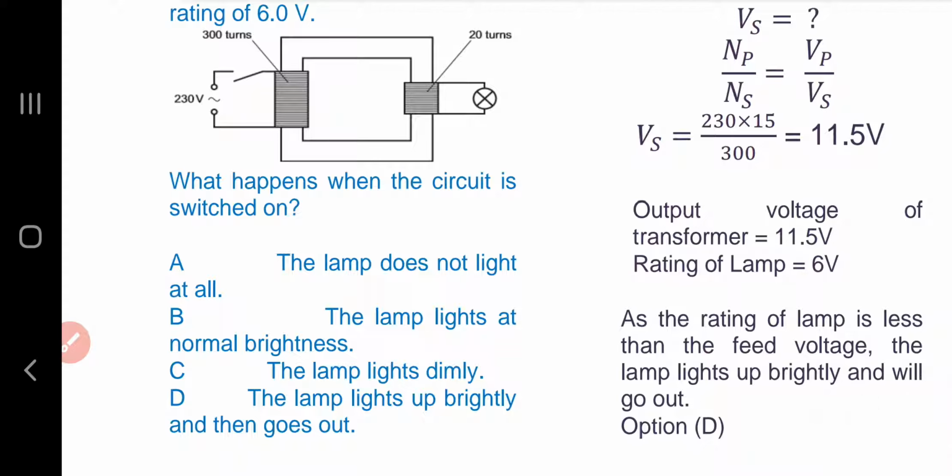Now the output voltage of the transformer as calculated is 11.5 volt, whereas the lamp which is connected to the output of the secondary has a rating of 6 volt. As the rating of the lamp is less than the feed voltage, or the feed voltage is greater than the rating of the lamp, the lamp initially lights up brightly and then will go out. Option D is the answer.